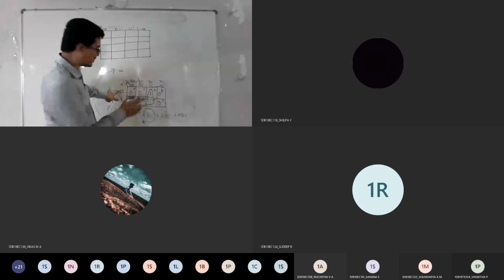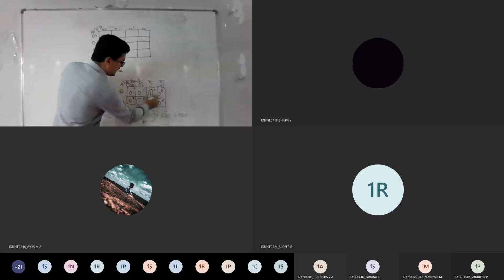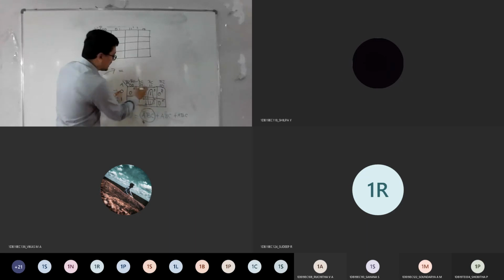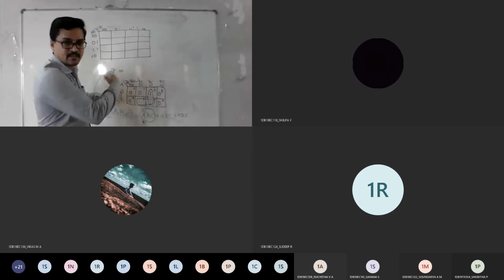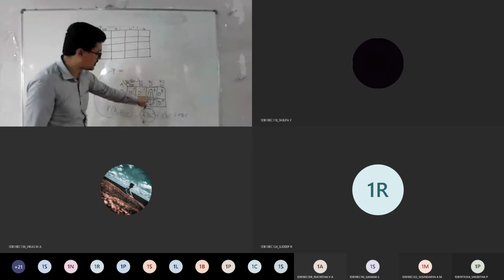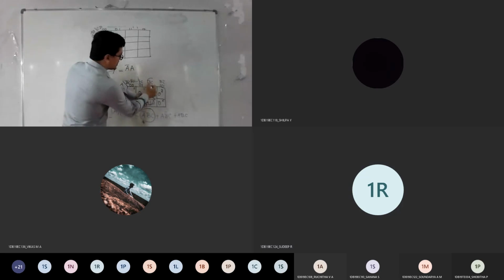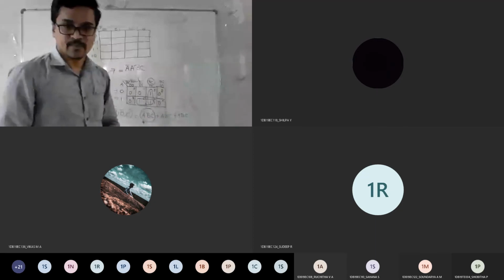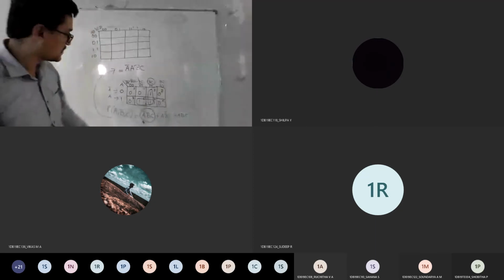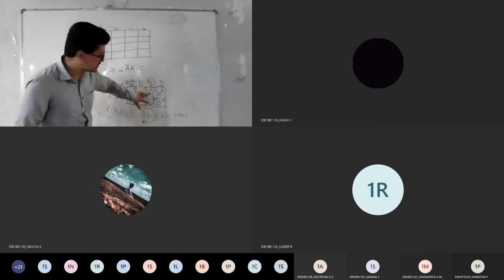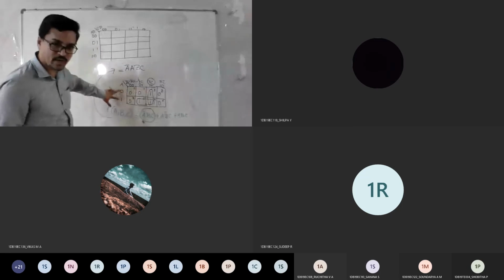Let me write first, then you tell the answer. After combining these two cells, you need to compare the horizontal as well as the vertical, means the A as well as BC. So if you look at this vertical, I can write it as A bar A. Then this combination is BC. Agree everyone? You got our equation?